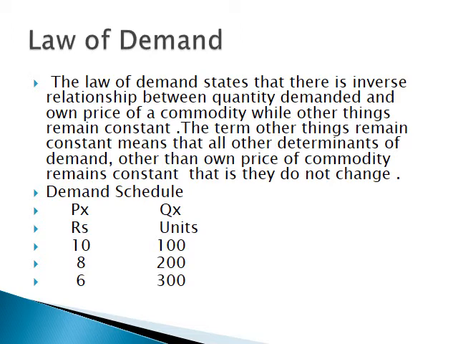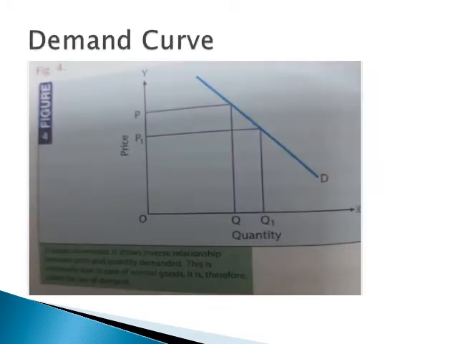So this is how the law of demand works. That is, a decrease in price leads to an increase in demand and an increase in price leads to a decrease in demand while other things remain constant. That is, the other factors affecting demand do not change: no change in income of the consumer, no change in price of related goods, no change in the consumer expectations or tastes and preferences of the consumer.